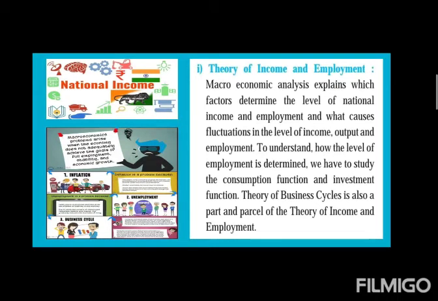What are the reasons behind the fluctuation of output of the country? We cannot produce the same amount of goods and services in a country every year. There will obviously be some fluctuation. So the reasons behind those fluctuations are studied by macroeconomics.